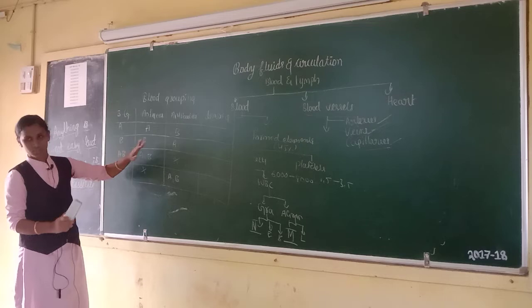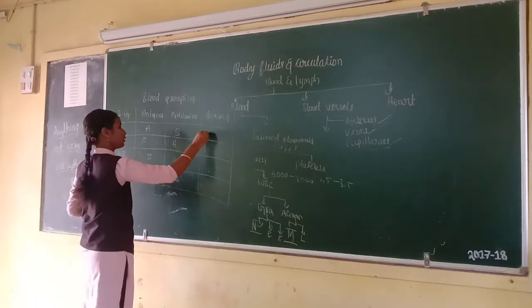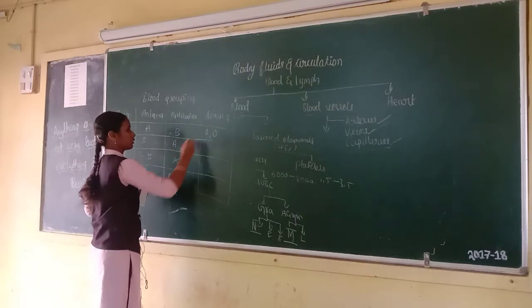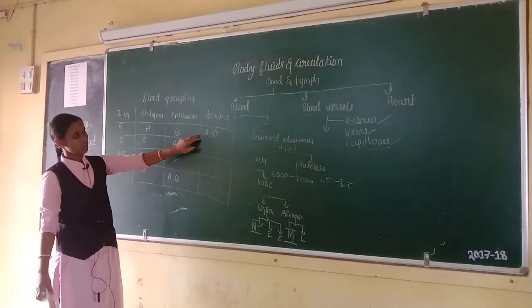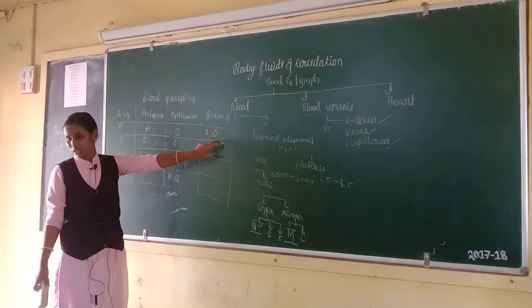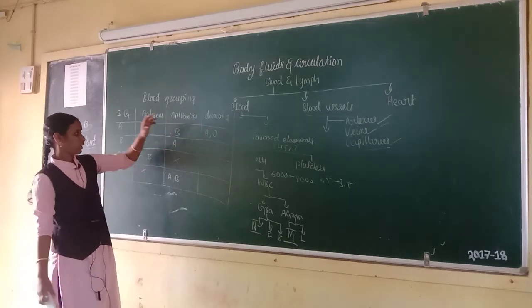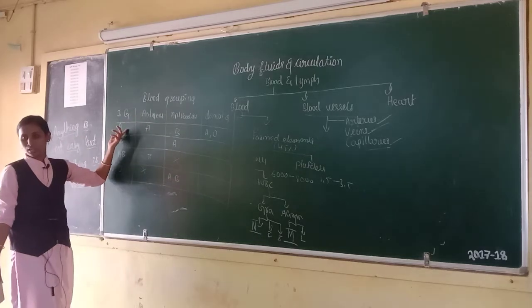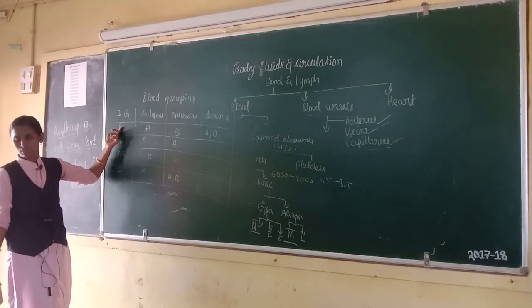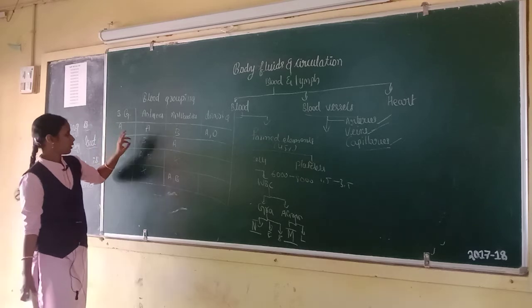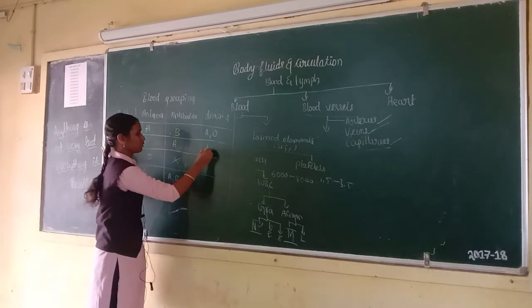And the donors group. A person with A and O blood group can donate blood to an A blood grouped person.